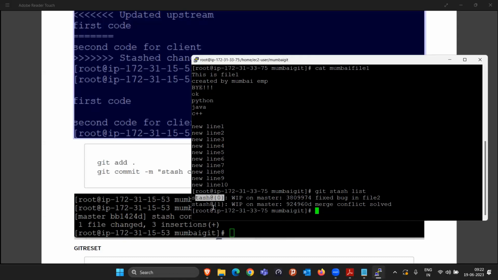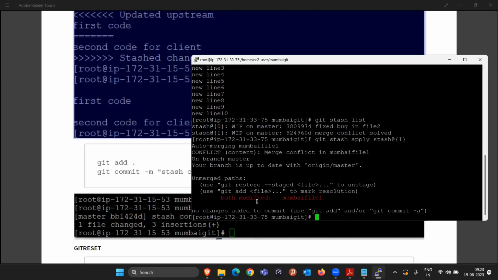Like if somebody wants to apply stash@{1}, to go back to what the changes were at that particular time, you have to just copy this, and then do git stash apply and press enter. Once we're done, see, there is something coming: modified Mumbai file 1.